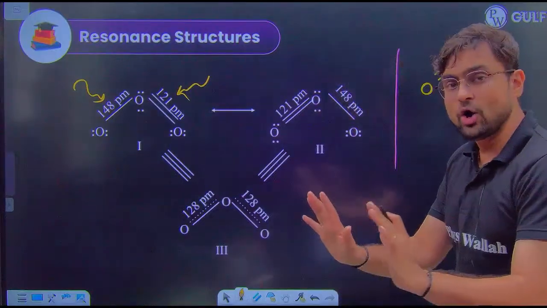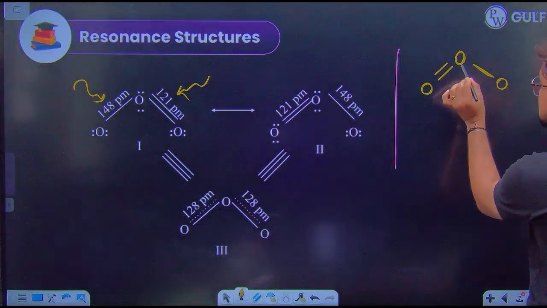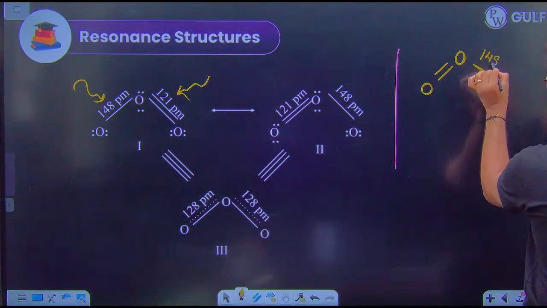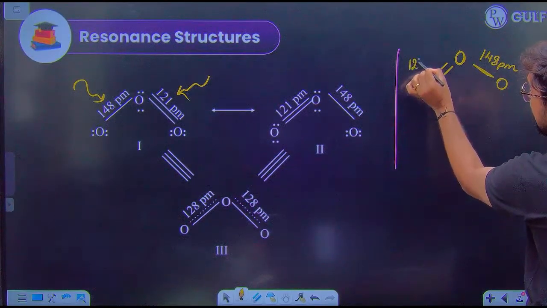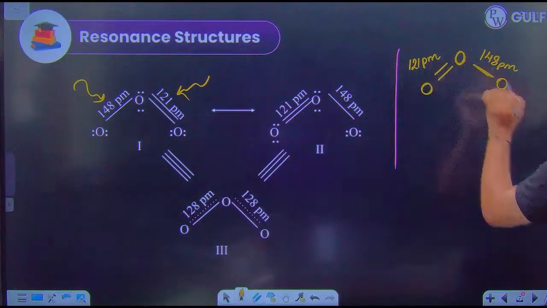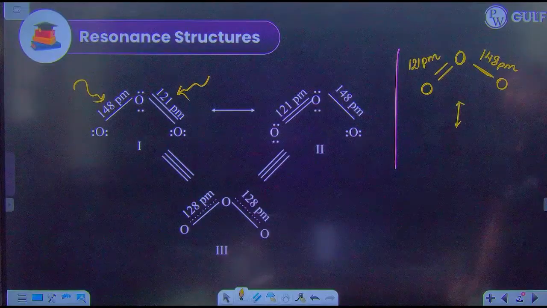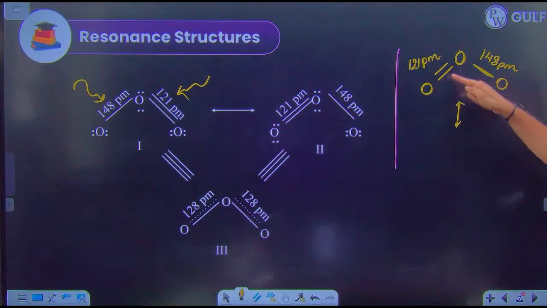So we were all sure that whenever oxygen has a single bond, its bond length should be 148 picometers, and for a double bond, its bond length should be 121 picometer. But guys, you tell me, who said that only these two oxygen carry the double bond?